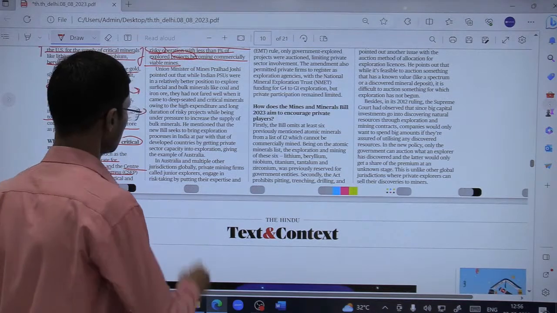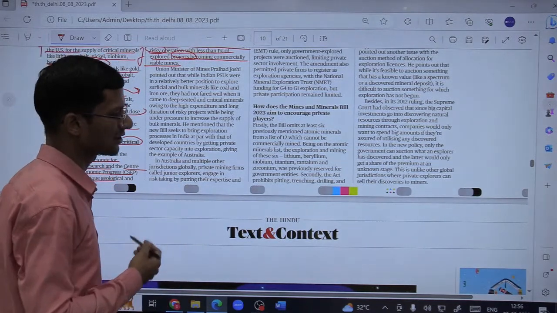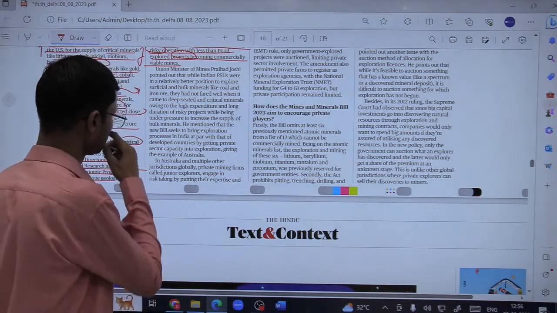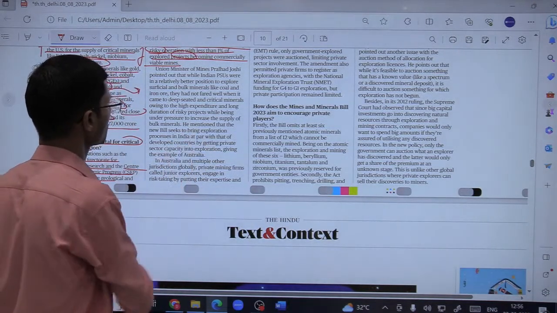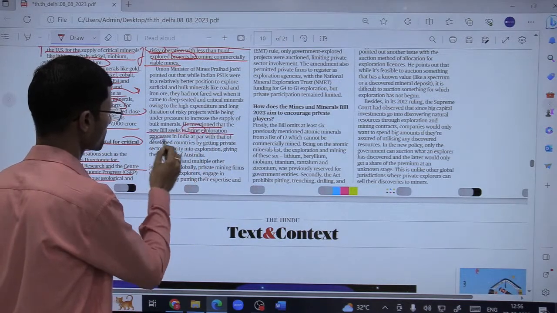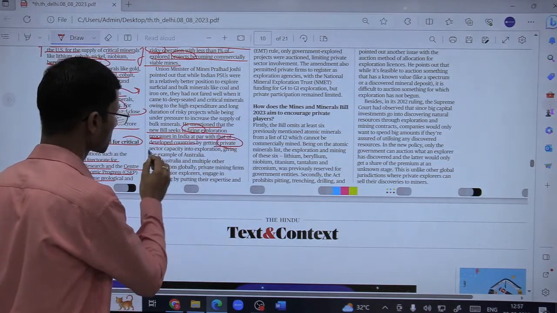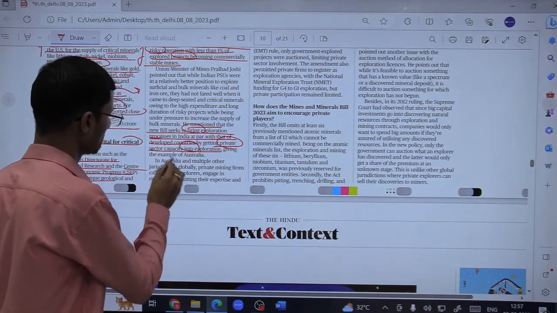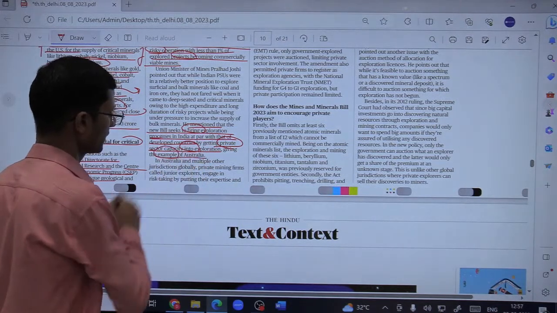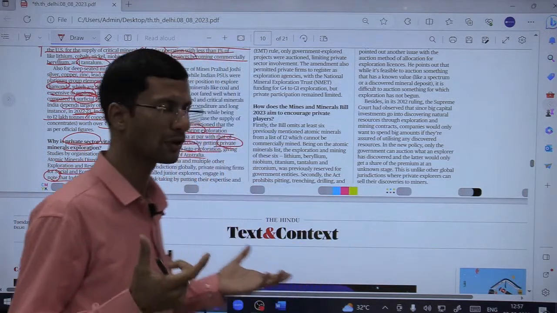Okay. But there are certain lessons that we can learn from across the world. The Honorable Minister of Mines mentioned that the new bill seeks to bring the exploration process in India at par with that of the developed countries by getting private sector capacity into exploration, giving the example of Australia. So what is the Australian model of exploration? That is important to understand.